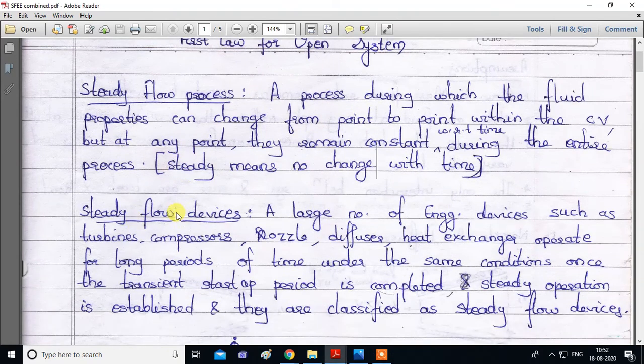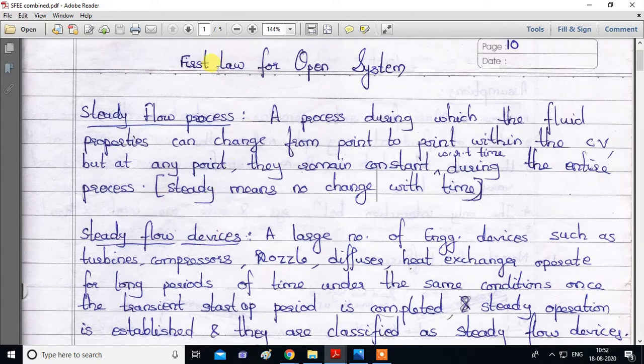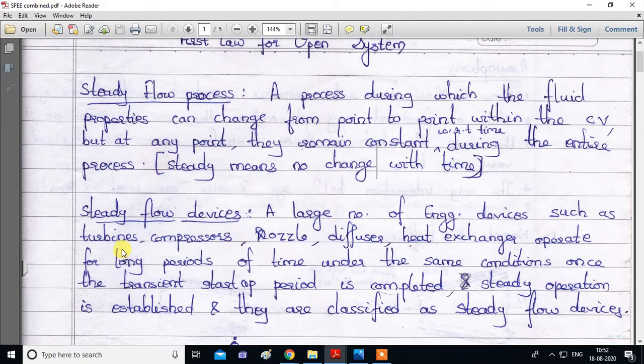Next, steady flow devices. Now we have to apply first law of thermodynamics for open system, and these open system devices to which we are going to apply first law are known as steady flow devices. What are the examples of these devices? Turbines, compressors, nozzle, diffuser, heat exchanger. They operate for a long period of time under the same condition once the transient startup period is completed.